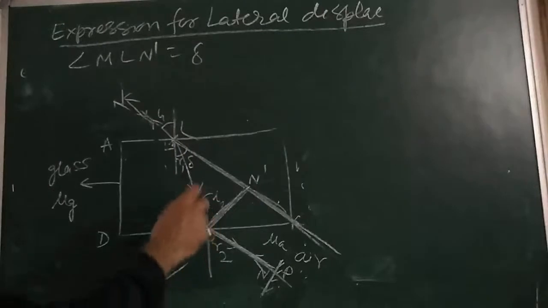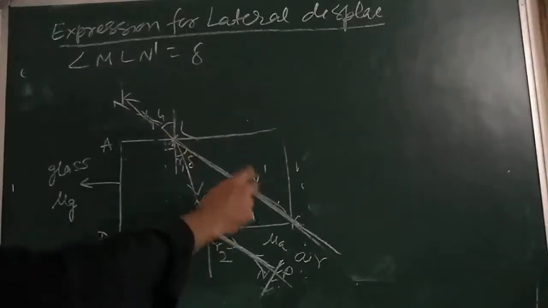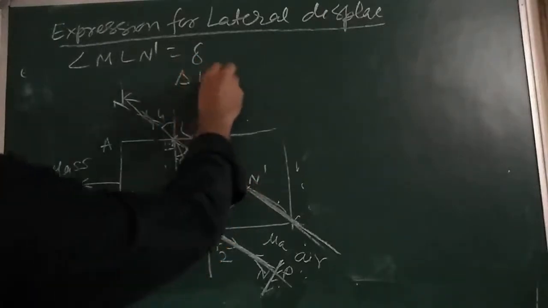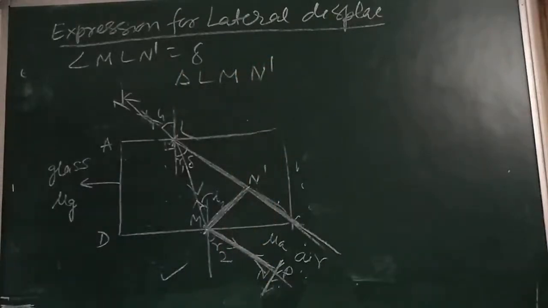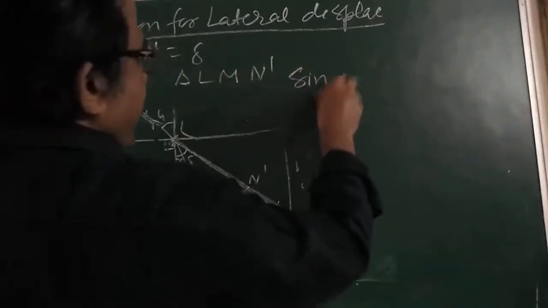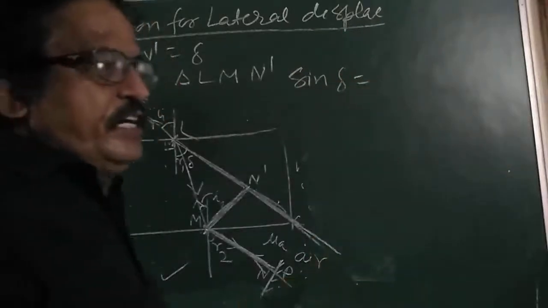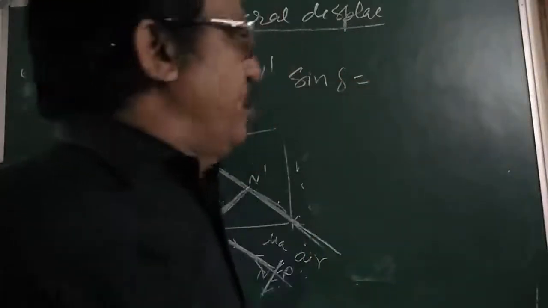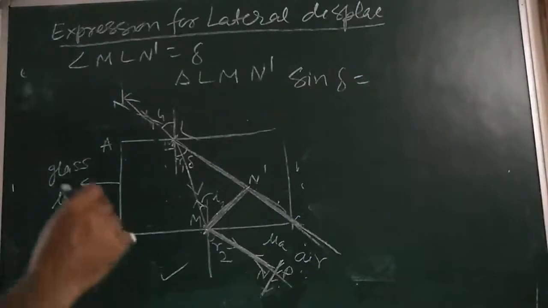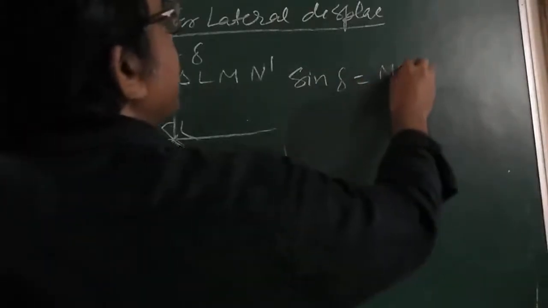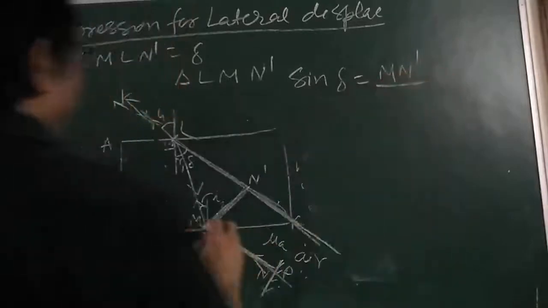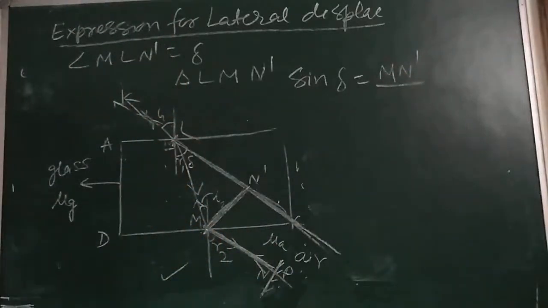So in the triangle LMS, I can write sine delta is equal to perpendicular upon hypotenuse. Sine delta is equal to perpendicular, that is MS, divided by hypotenuse, that is LM.